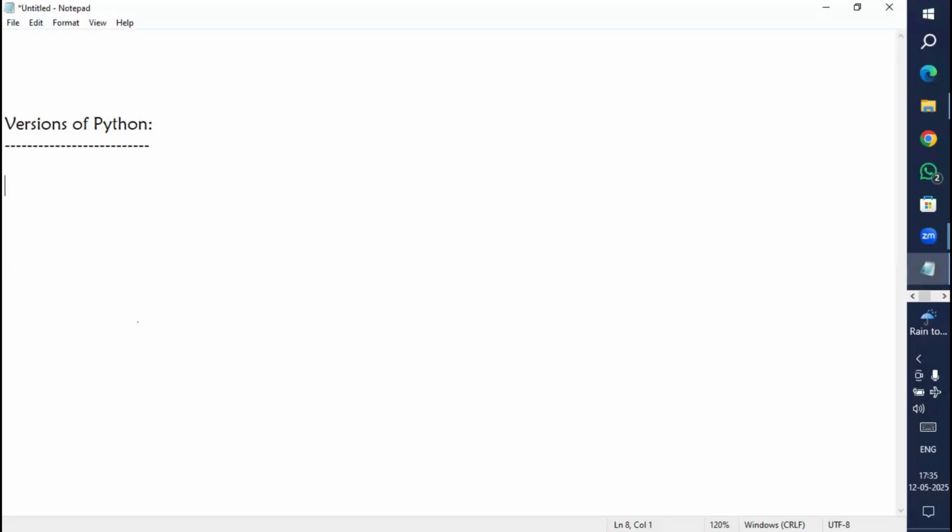One is the 1.x series version. Next, the 2.x series version. Next, the 3.x series version. So try to understand what I said. Python software is available in a total of 3 series and 3 versions. You can say the 3 series are 3 different versions. These versions are available in different series like 1.x series, 2.x series, and also 3.x series.